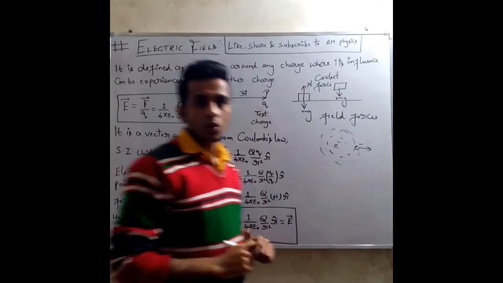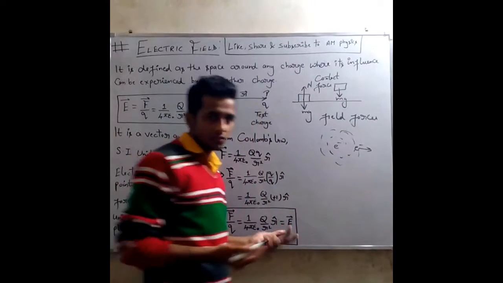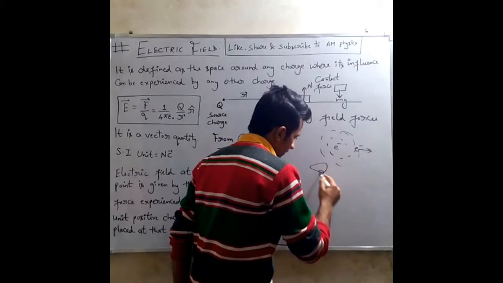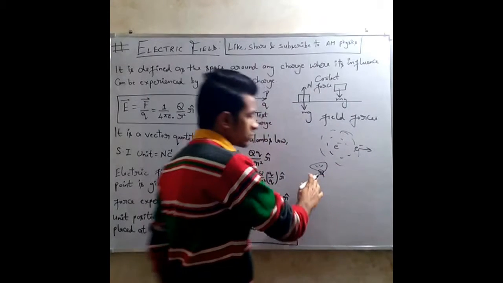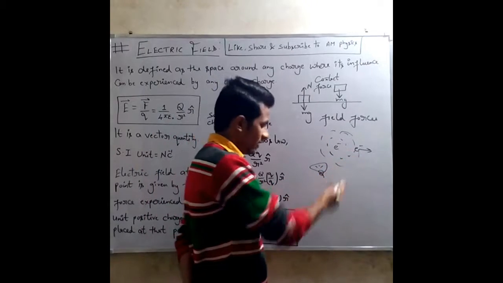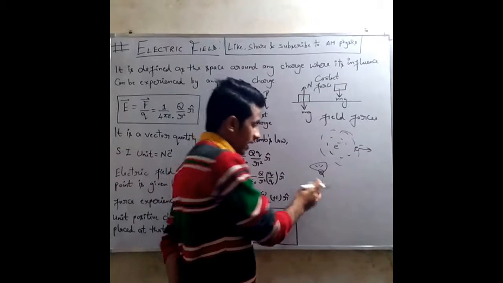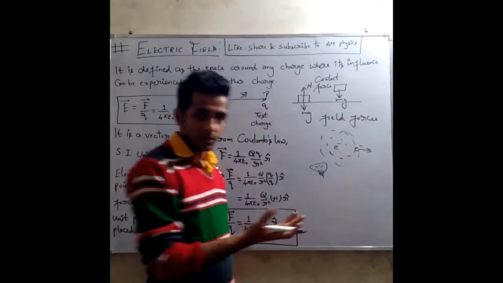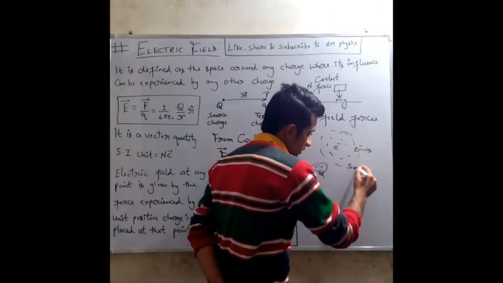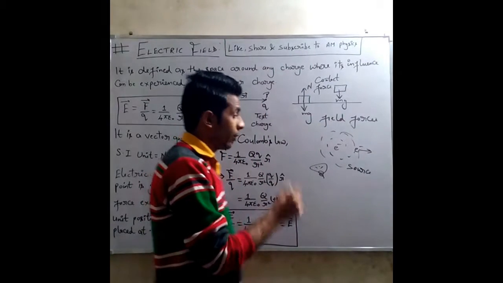You can think of electric field, or any field, as light originating from a source. For example, if I have a bulb, the light produced by this bulb, that is the field of this bulb, will depend on two factors. The first factor is obviously the bulb. If you take a brighter bulb, the light will be more. So it depends on the source of the field. And it also depends on the point of observation.